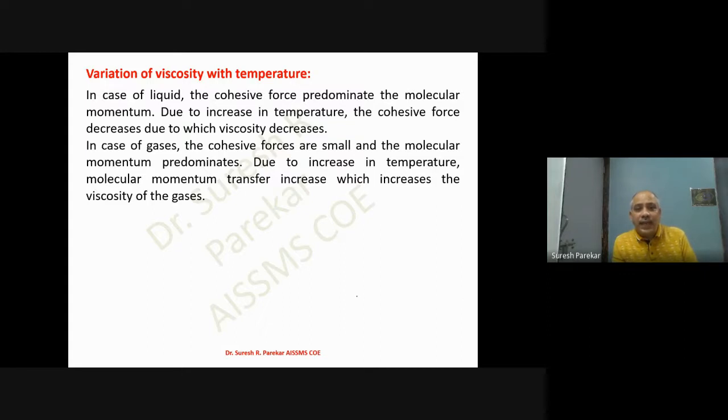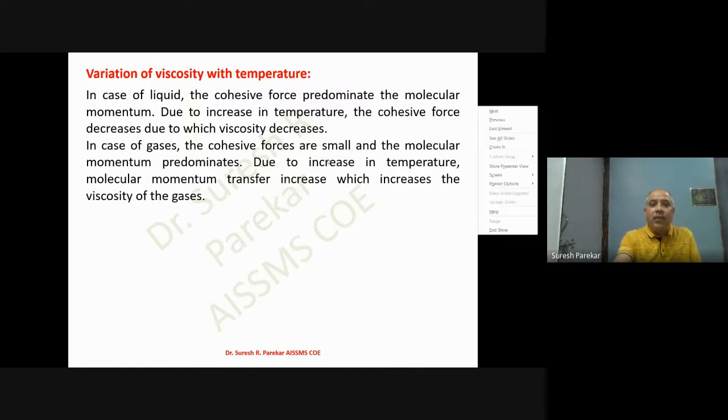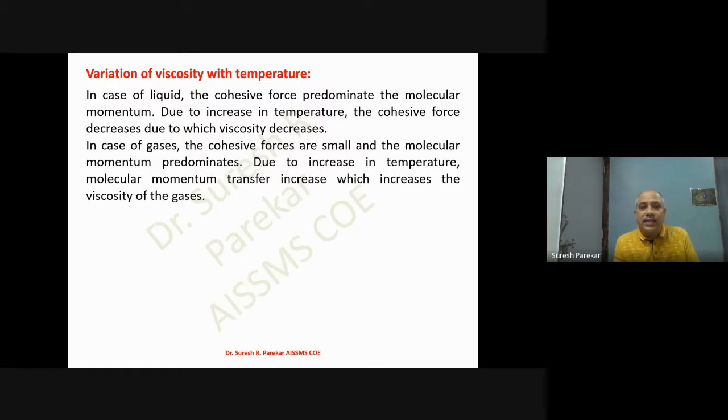Now variation with temperature, so this is the most important one. We have in liquids the cohesive force predominant, and the molecular momentum. So we get two terms actually. One, we have cohesiveness, and second, we have molecular momentum.